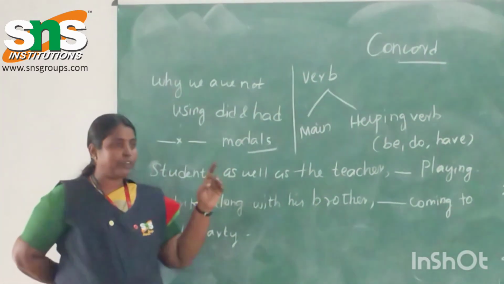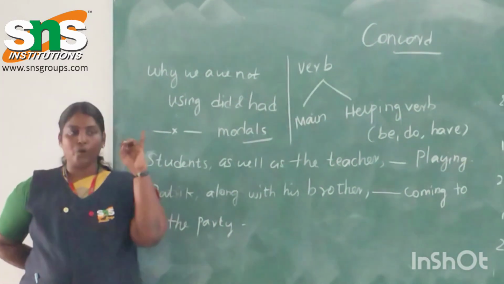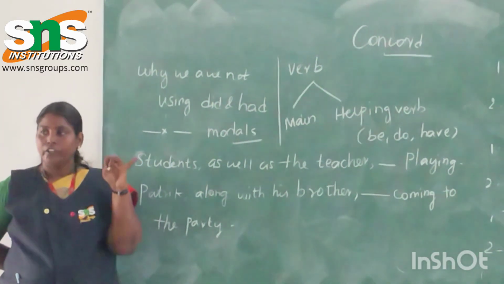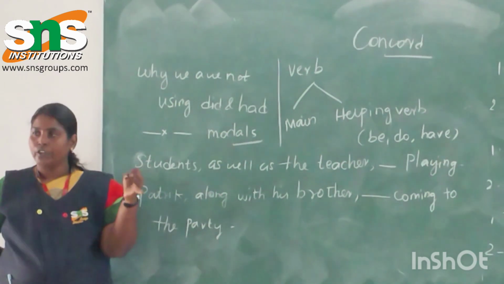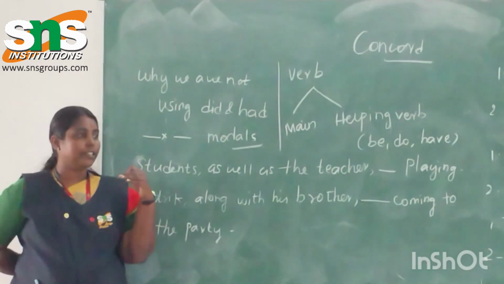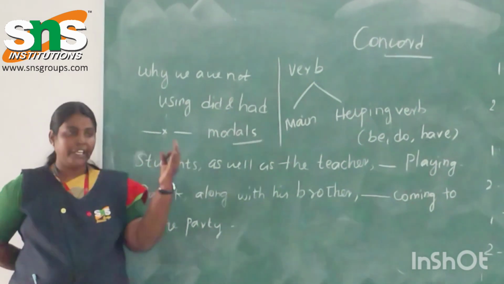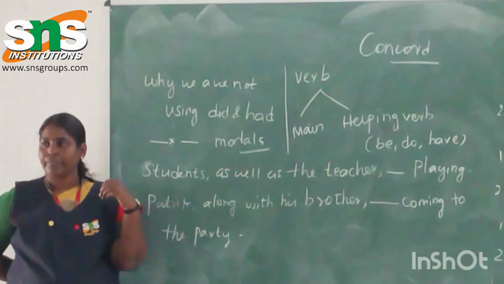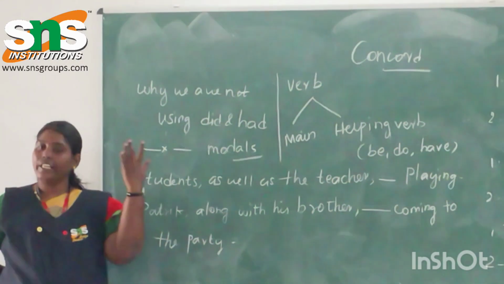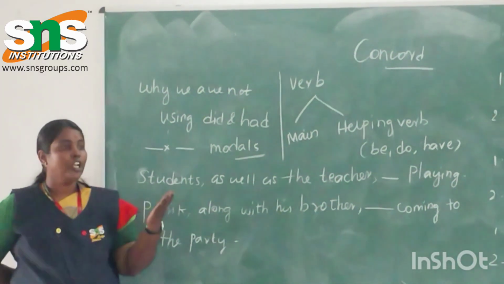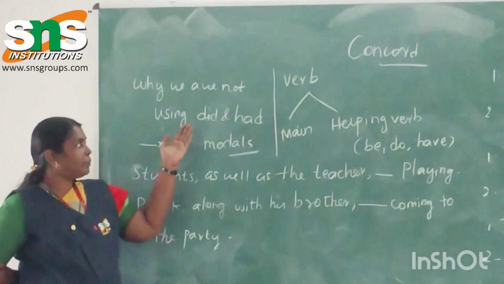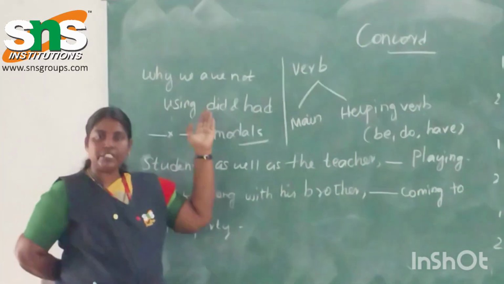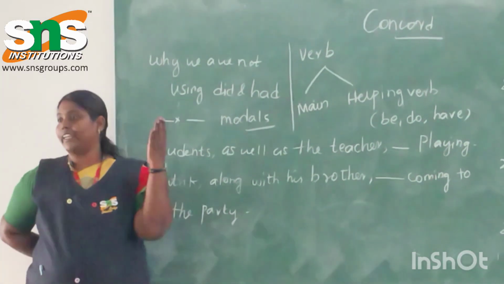You can use it in the first person singular and plural, and what is the second person? You, and plural also you. And what is the third person? Third person singular: he, it. And what kind of verb will you use? Past tense. He went, she went, they went. So there is no distinction. So why are we not using the past tense or had in this topic? There is no distinction with the subject.